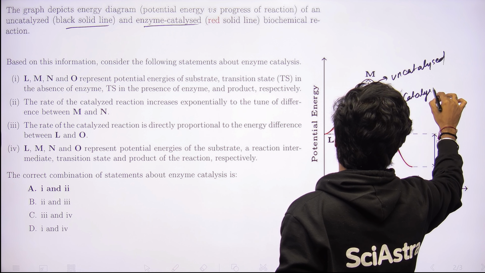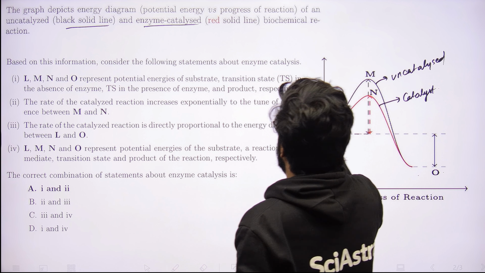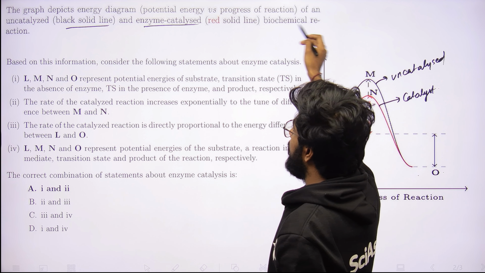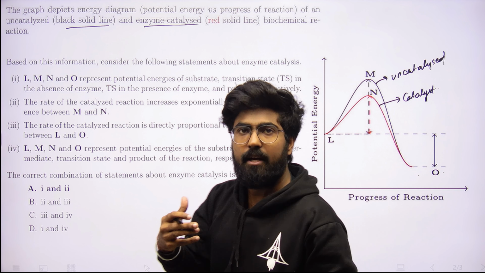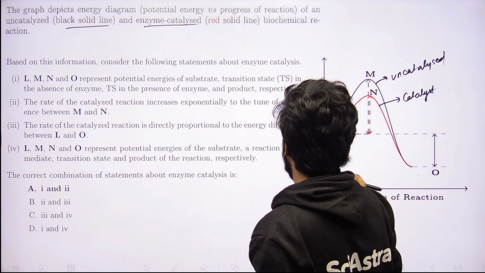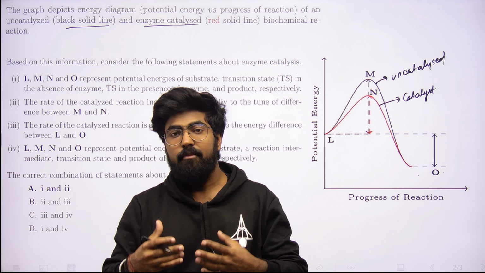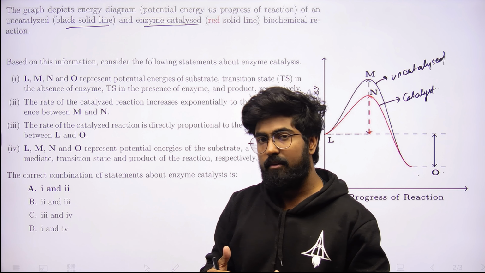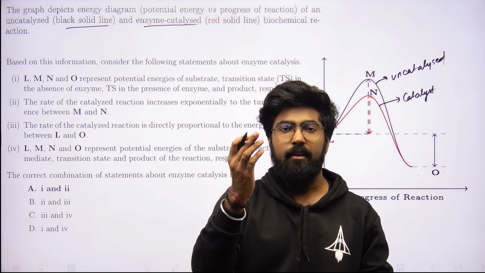As we know, enzymes are those proteins which act as catalysts in biological reactions. So this is some biochemical reaction. Two forms of this reaction have been given to you, one with the catalyst and the other without the catalyst, and we very well know that a catalyst can significantly reduce the activation energy and increase the rate of reaction.